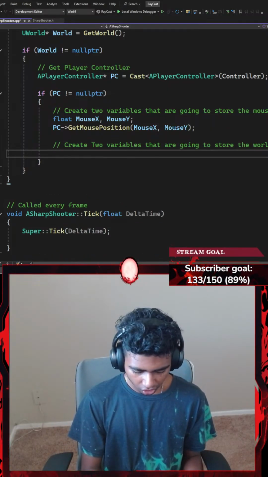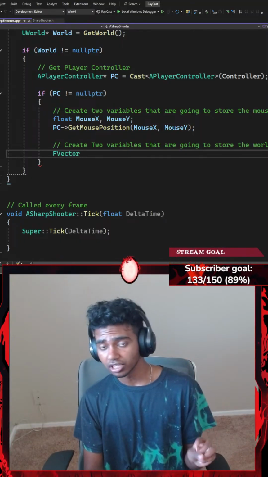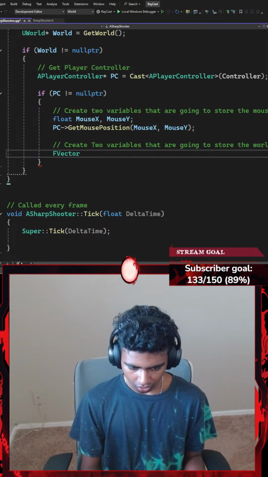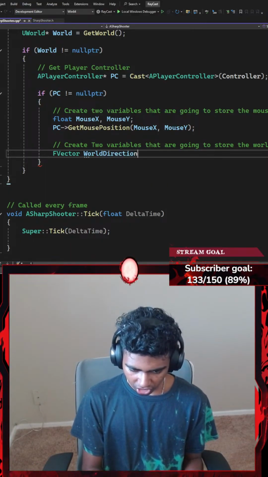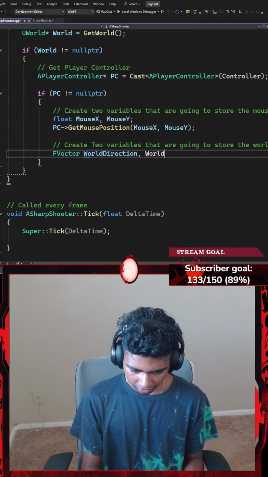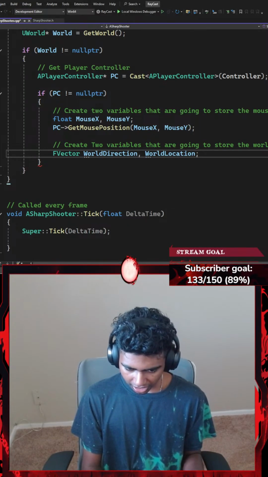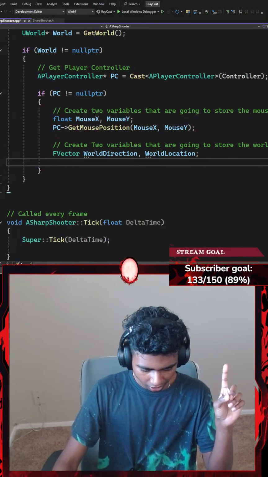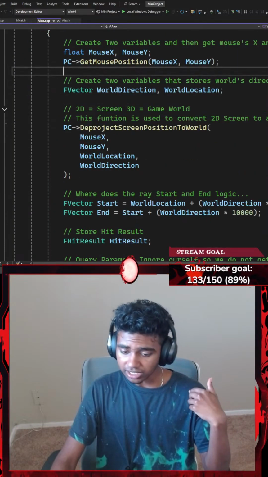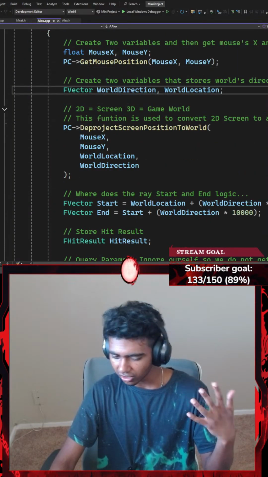That said, I'm gonna go with something like an FVector, which is going to be represented by two local variables, where the first local variable is going to be something like my world direction, and the second local variable is going to be my world location, ending with a semicolon. Now I need to see the function. This is like the harder part. So once I'm done, create a variable that stores world's direction and location.